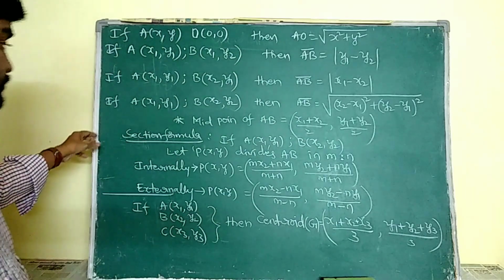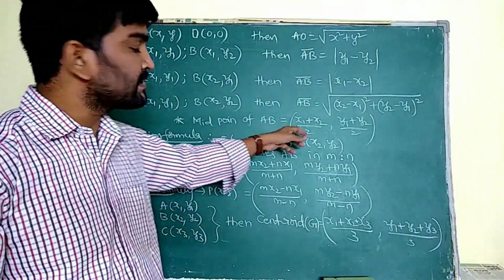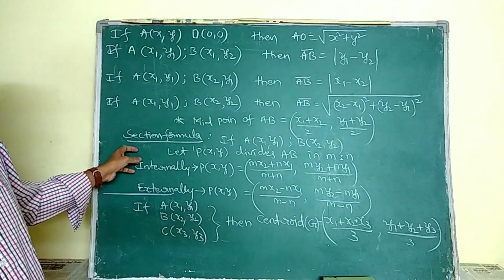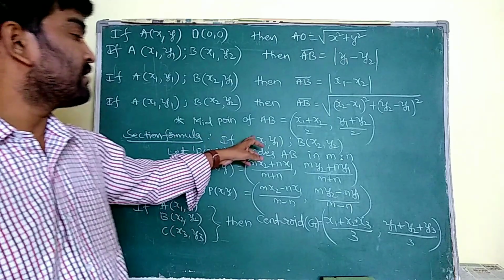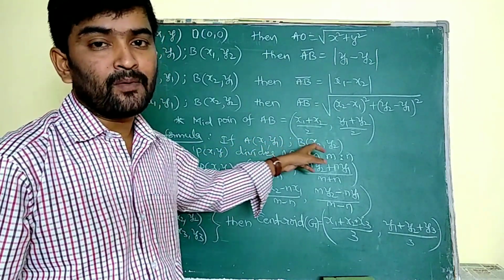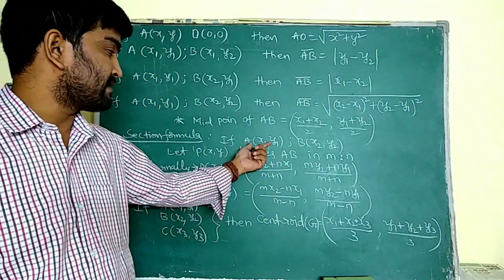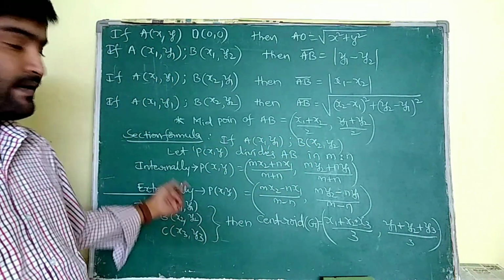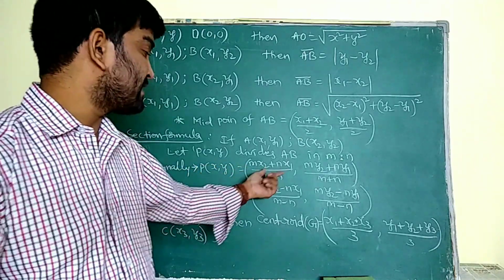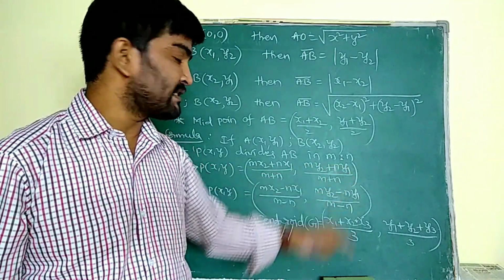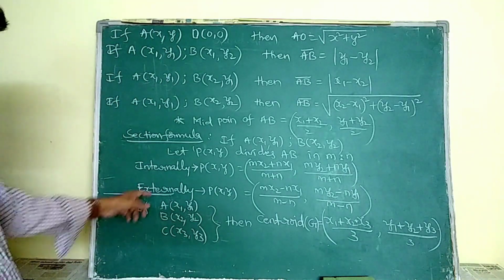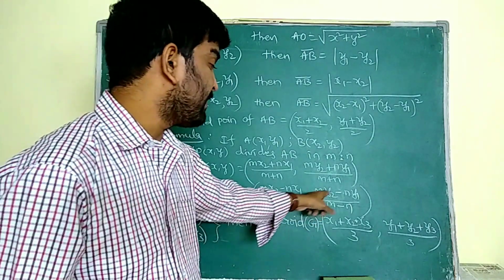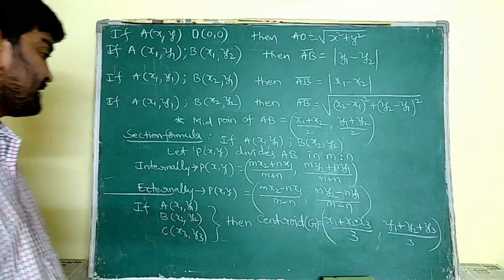Now the midpoint of A and B is x1 plus x2 by 2 comma y1 plus y2 by 2. Section formula we discussed. In the section formula we write the points in the given order only: the first one as x1 y1 and the second one as x2 y2. So let P divide AB in m is to n. Internally: mx2 plus nx1 by m plus n comma my2 plus ny1 by m plus n. Externally: mx2 minus nx1 by m minus n comma my2 minus ny1 by m minus n.